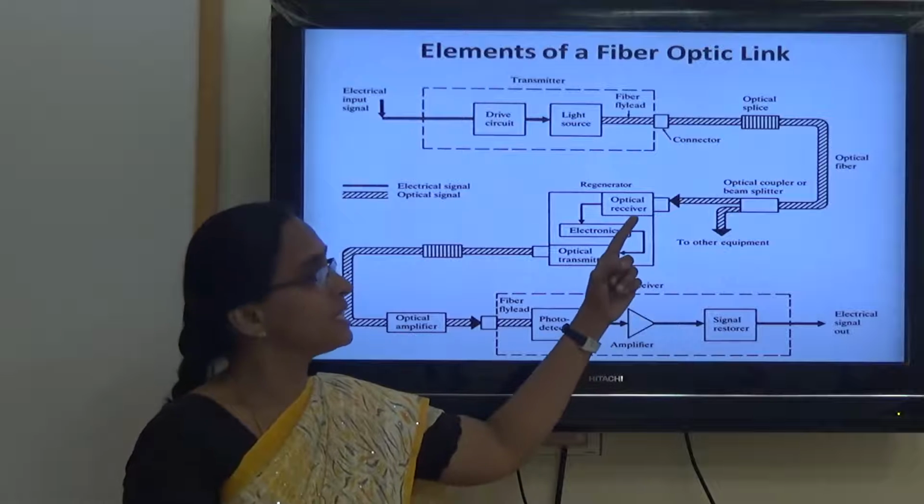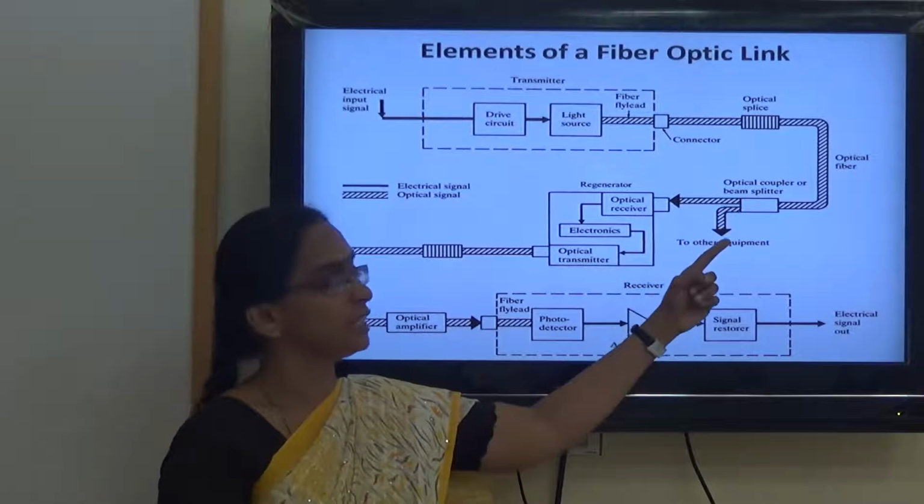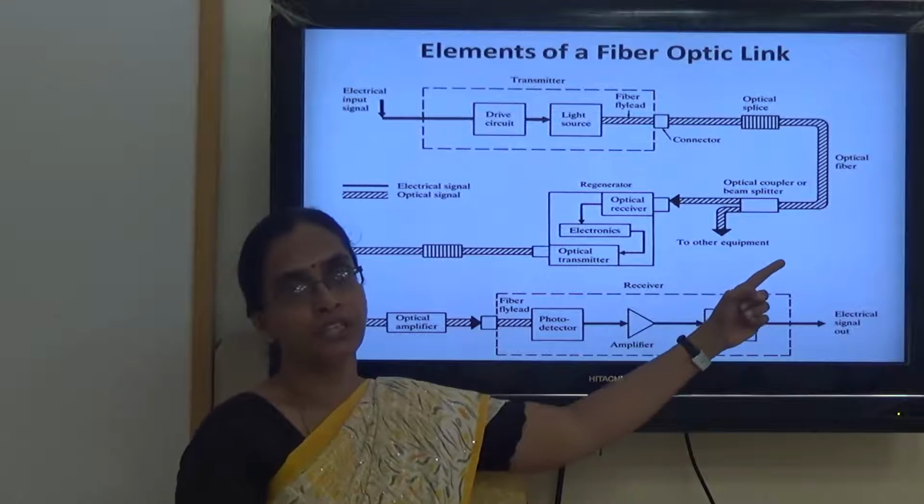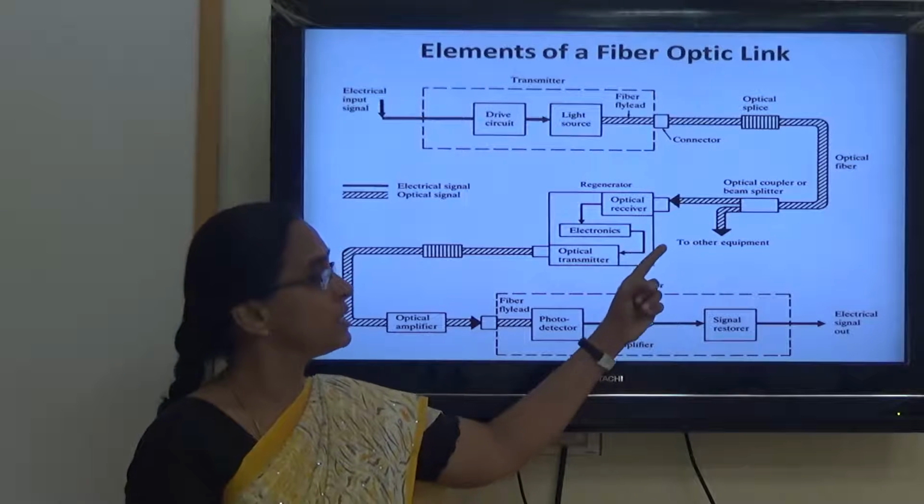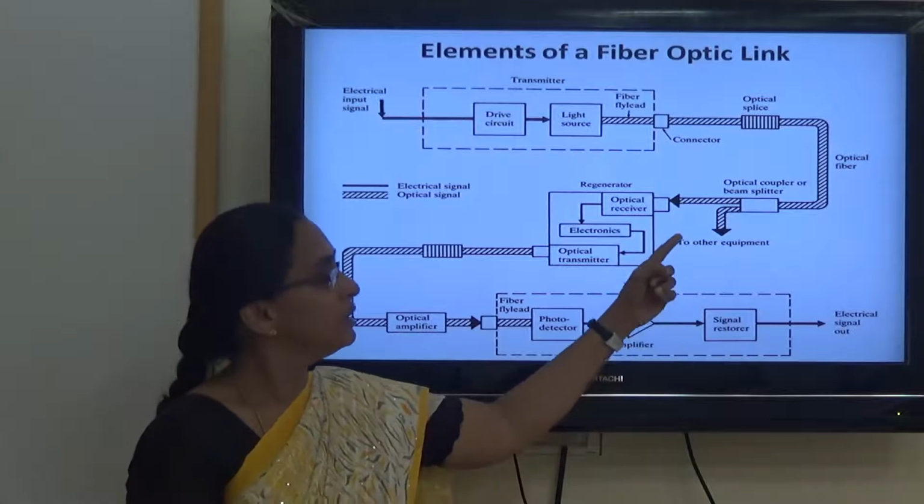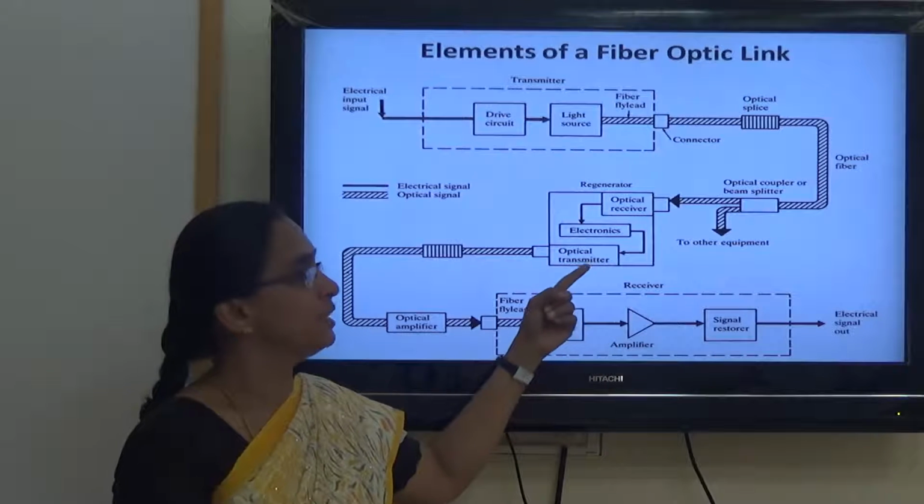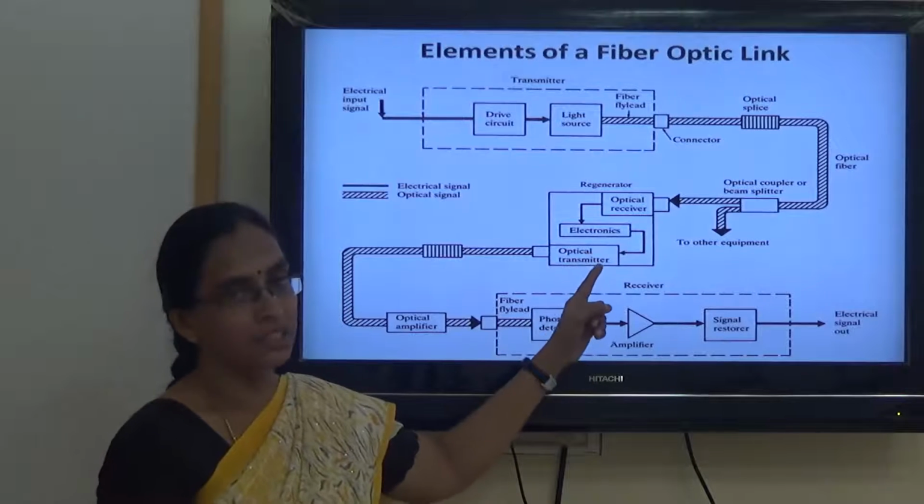Splicing is nothing but joining two optical cables, and coupling is carrying over the input signal to another communication link. By using this, it is possible to transmit the signal over a long distance. The transmitted signal is then received at the receiving end after it is regenerated.